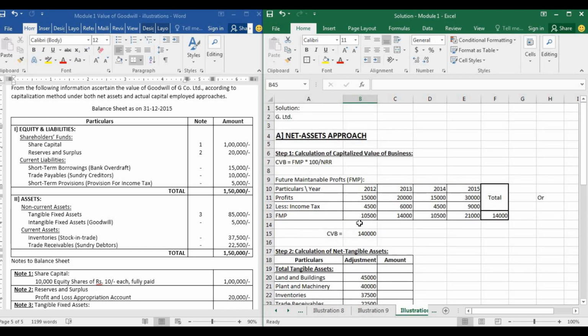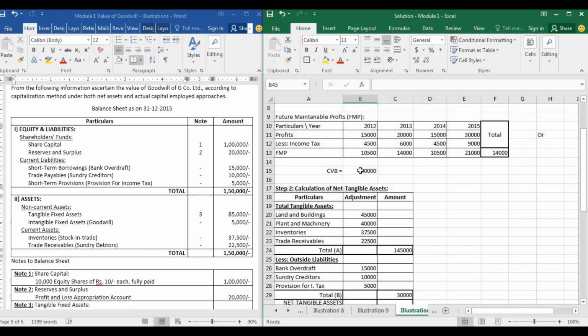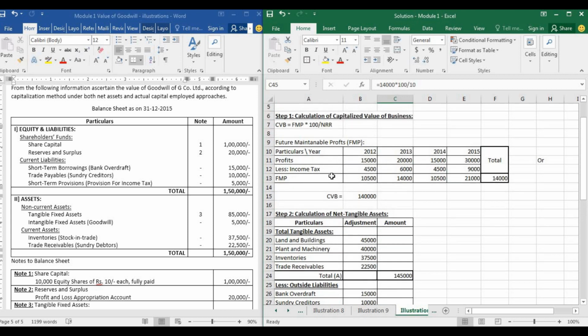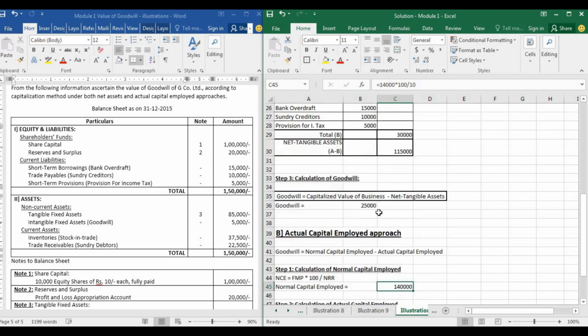We have already calculated FMP. Even there, you will have to use the same technique. This technique doesn't change. Calculation of future maintainable profits does not change. It remains the same. So I am going to take the same value of 1,40,000 here. Or shall we take the FMP and calculate? Let us take the FMP. FMP is 14,000 into 100 divided by NRR is 10%. So we get 1,40,000. See this here. FMP is 14,000. So we have taken the same thing.